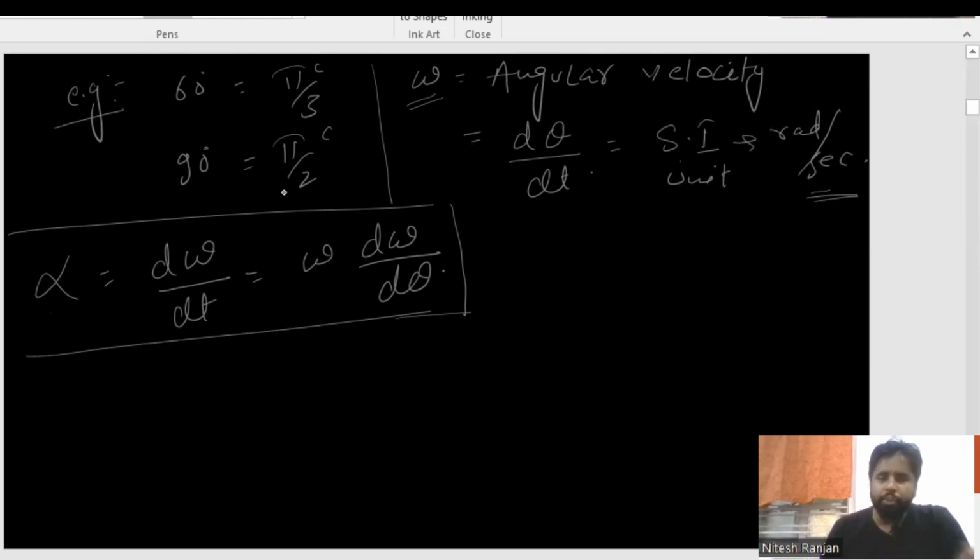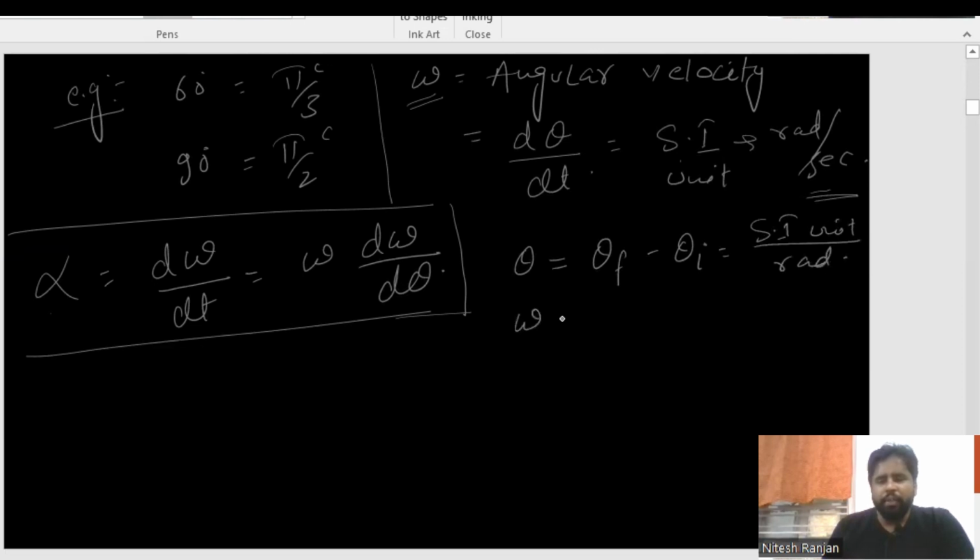Now as these two equations exist, I will take you to the next part. Before that, I must recap all the points we have covered till now. We have come to know theta is angular displacement, and angular displacement means theta final minus theta initial. Its SI unit is radian.